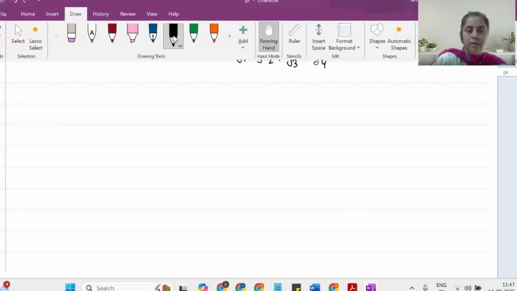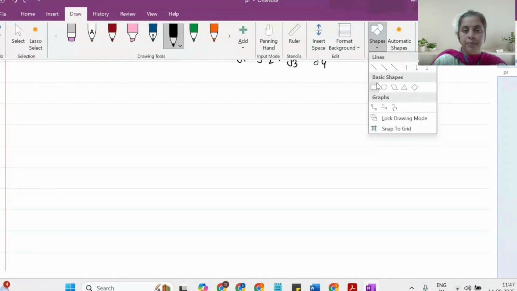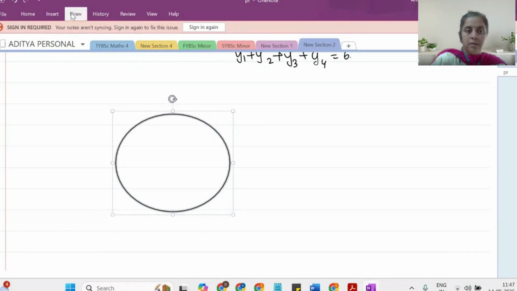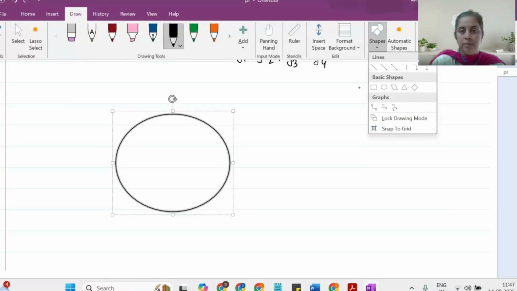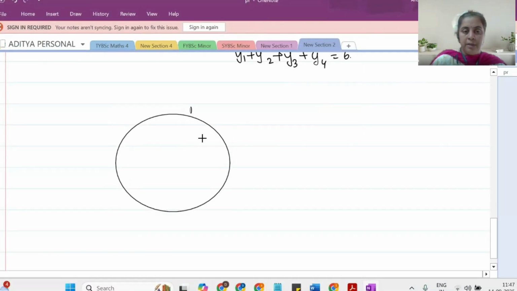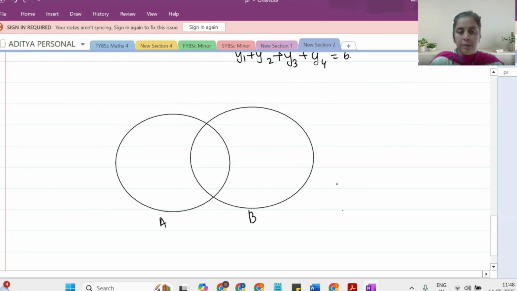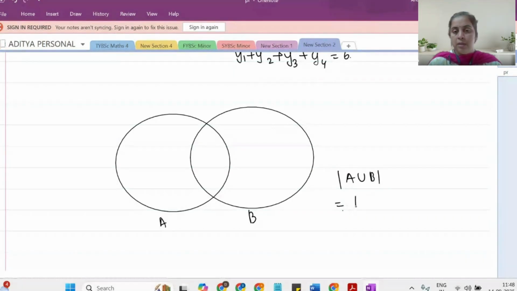So here you have set A, here you have set B. If I have to calculate the cardinality of A union B, then it is the cardinality of A plus the cardinality of B minus the cardinality of the common part.